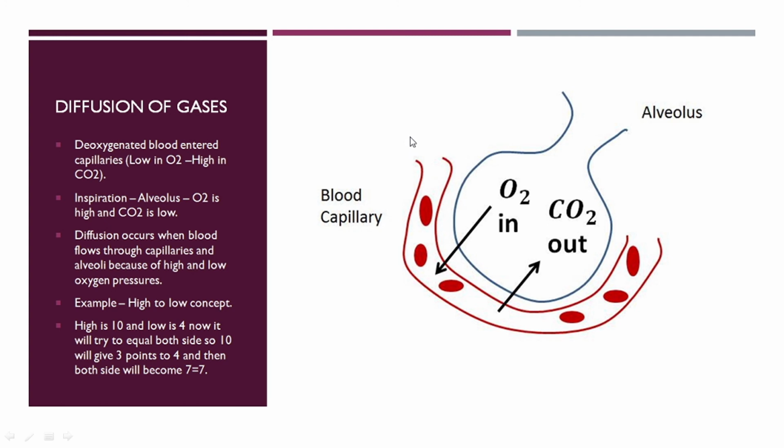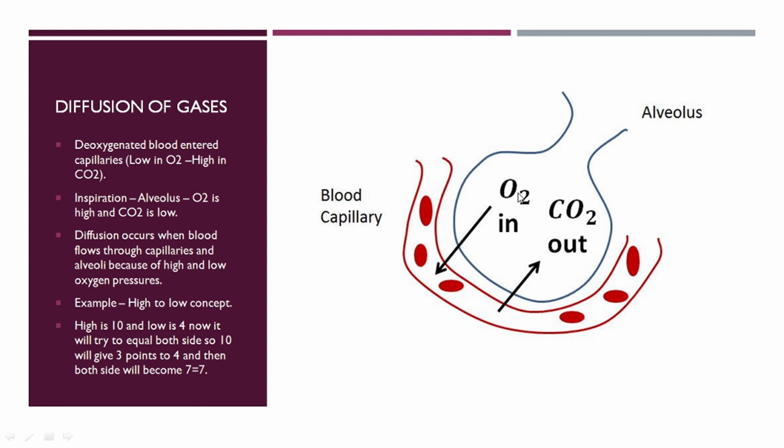So when the blood flows through the capillaries and the alveoli, because of the high and low oxygen pressure, diffusion occurs. To understand the high and low concept, here I have given an example. Let's go through the example. Just imagine the side higher in oxygen has 10 points and the side lower in oxygen has 4 points.